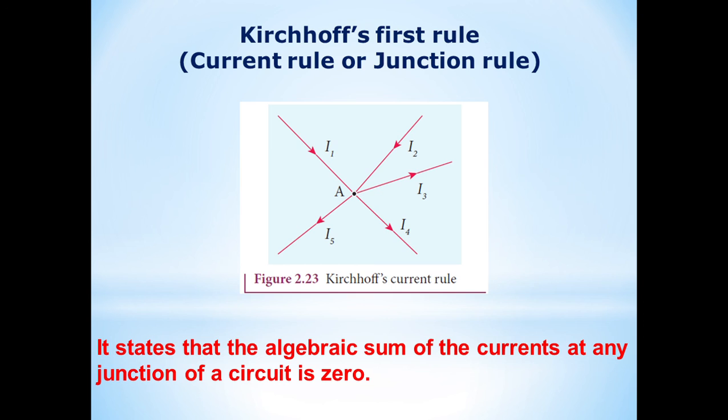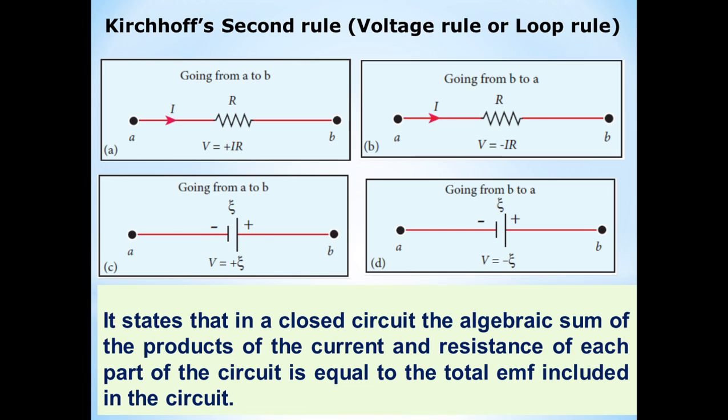Once again, the statement of Kirchhoff first law: the algebraic sum of the currents at any junction of a circuit is 0. This is the statement of the first law. Then the second law statement is: in a closed circuit, the algebraic sum of the product of the current and the resistance of each part of the circuit is equal to the total EMF included in the circuit.